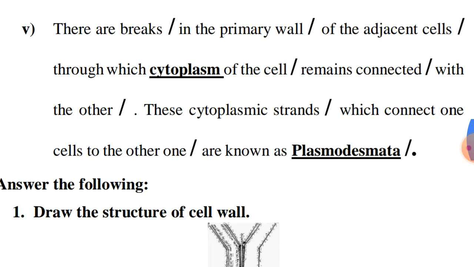There are breaks in the primary cell wall of the adjacent cells through which cytoplasm of the cell remains connected with the other. These cytoplasmic strands which connect one cell to another cell are known as plasmodesmata. So, the connection between two cells is by plasmodesmata.